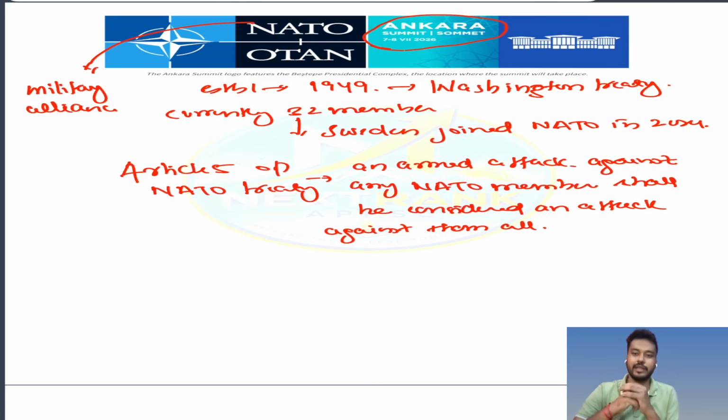Now the question came, then if this article says that an attack on any one member becomes an attack on all, then why NATO members are not helping US in the war of Iran? That topic I am going to cover in the mains current affairs session. Okay. So for the prelims purpose, you have to know one thing. NATO was established through the Washington Treaty that is signed in 1949. Currently 32 members. Sweden was the last member to join the NATO in 2024. It is a military alliance, and the Article 5 of the NATO Treaty says an attack on one member will be considered an attack on all members. Okay. And the summit of this NATO this year held in Ankara, that is the city in Turkey.